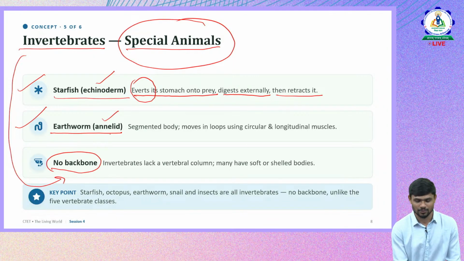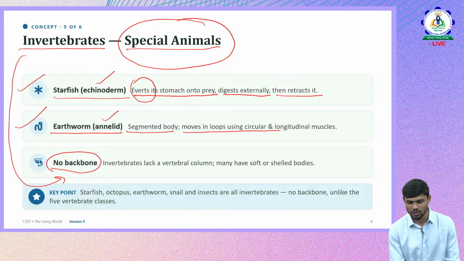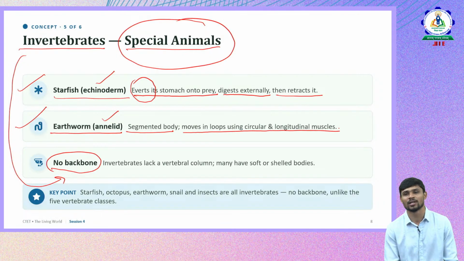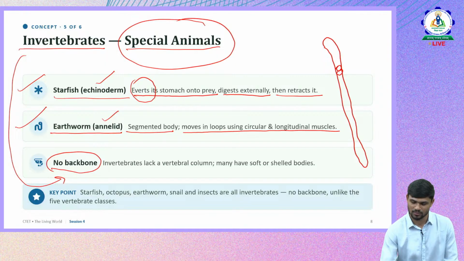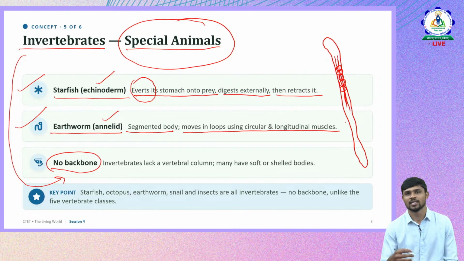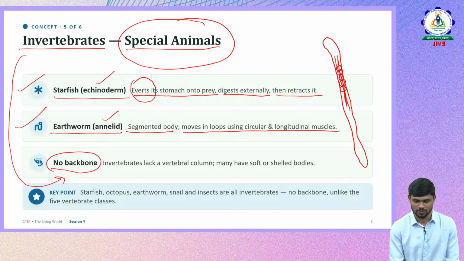And why is earthworm special? It has a segmented body and it moves in loops using circular and longitudinal muscles. If this is the earthworm, it has circular muscles and also longitudinal muscles. With the help of these, they move forward, using both. That is also one specialty. Invertebrates lack a vertebral column.